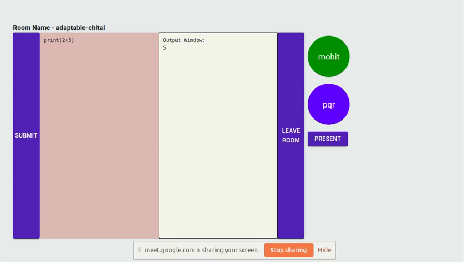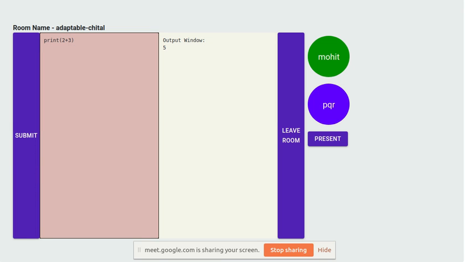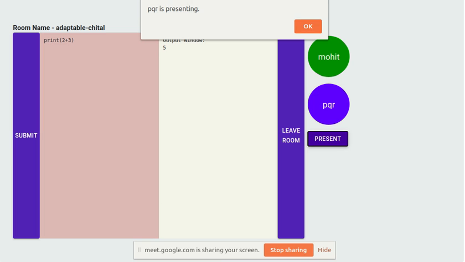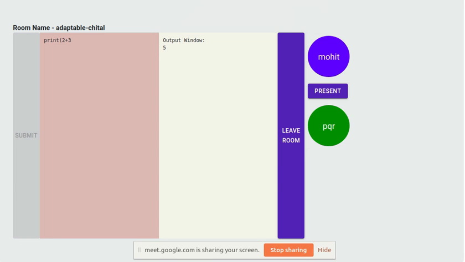Suppose I now ask my student Sanjay to edit this code to see whether he has learned the syntax. So Sanjay, I am giving you the permission to write the code. Okay, now Sanjay is presenting. As you can see, since Sanjay is presenting, his circle has turned green, and my submit button has become disabled. Now Sanjay has access to present. He is writing from his code editor, and it will be visible to everyone who has joined this room, like a blackboard in an offline classroom.